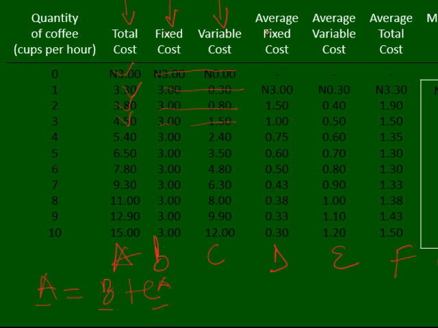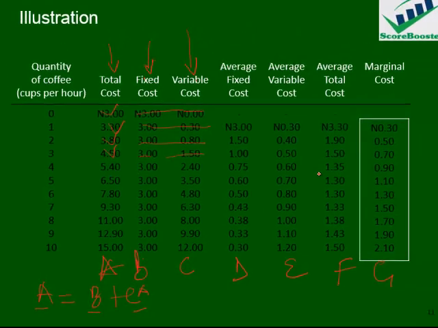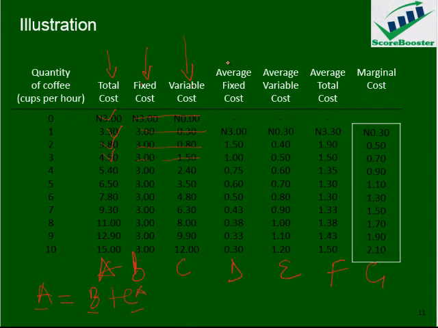Now when you come to D, that is average fixed cost. Can we recollect the formula for average fixed cost? Yes, I know you can still recollect that our average fixed cost is given as total fixed cost divided by quantity, and that's what we are saying. You see here we put nil because the quantity here is 0.